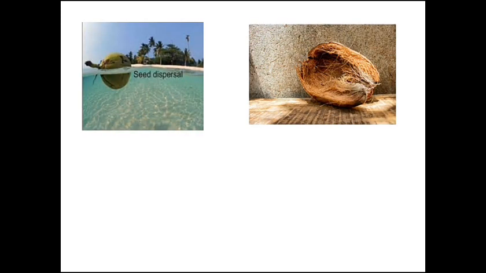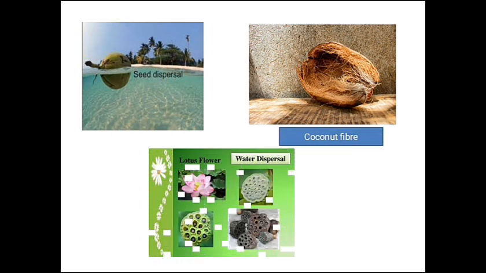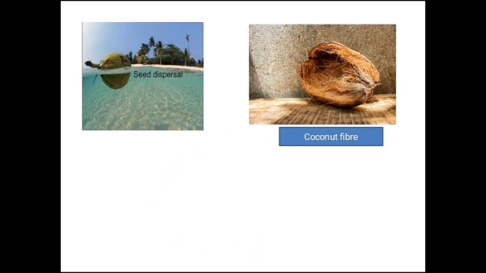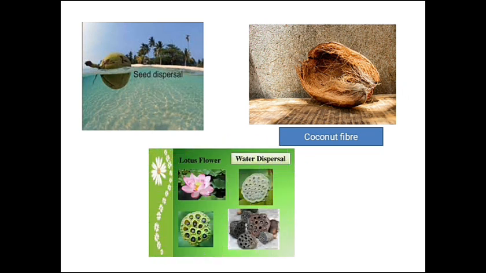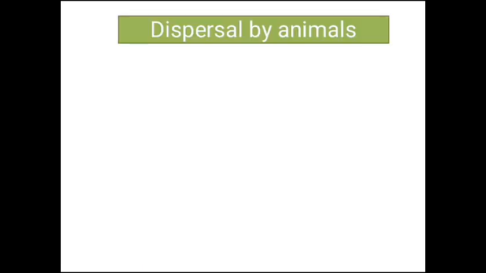And here you can see how coconut is being carried with the help of water. And here in this picture, it is the outer covering of the coconut. When this is peeled out, then only we get the coconut with hard shell. And these are the fruits of the lotus plant, which is very light like a sponge, that can be easily carried along with water. Now, the next agent of seed dispersal is animals.